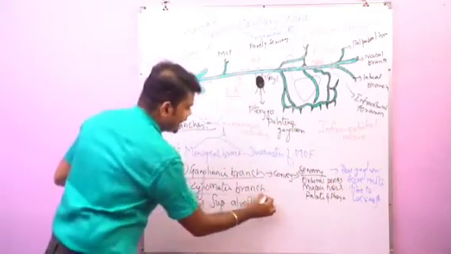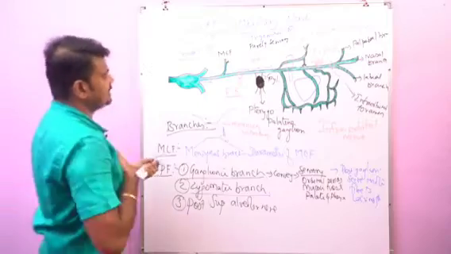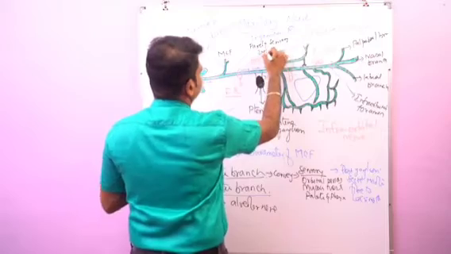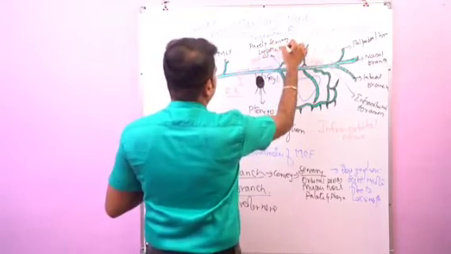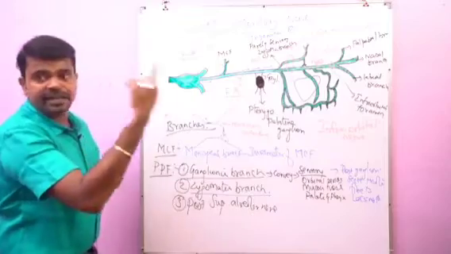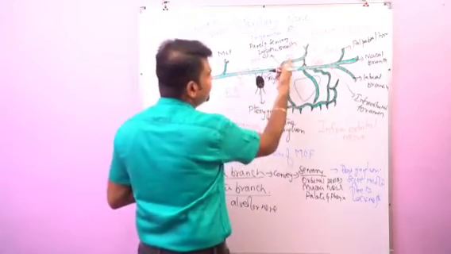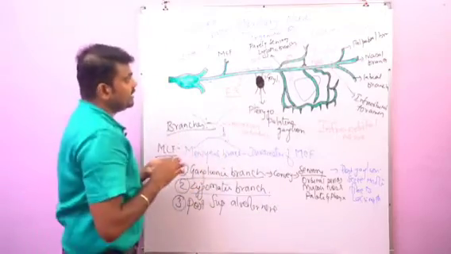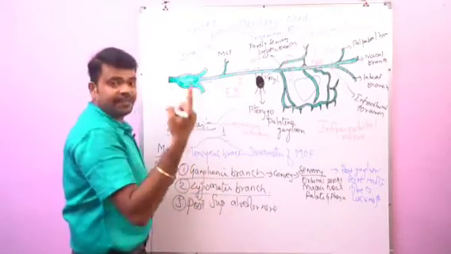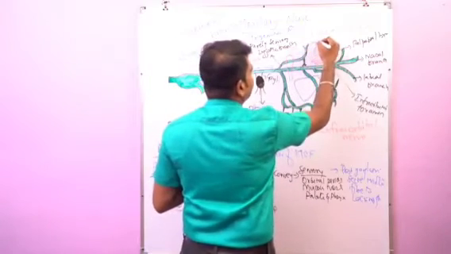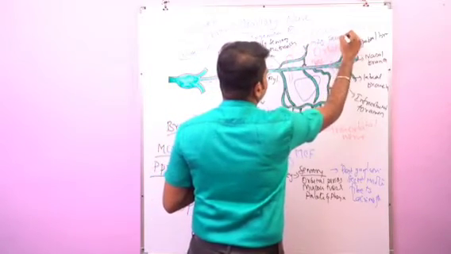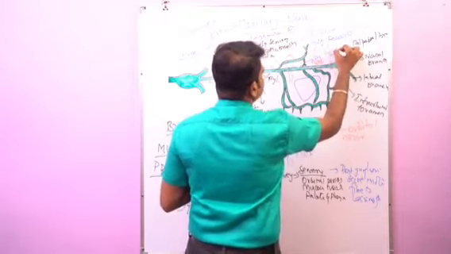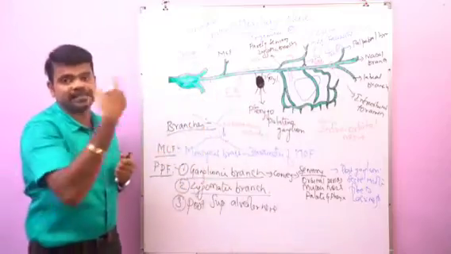Next we'll go to the zygomatic branch. Now you can see in this diagram, this is the zygomatic branch. It enters the orbit through an important fissure, called the inferior orbital fissure. Once it enters the orbit, the zygomatic branch divides into two branches. Number one, the zygomaticofacial nerve. Number two, the zygomaticotemporal nerve. These are two important branches present in the orbit.